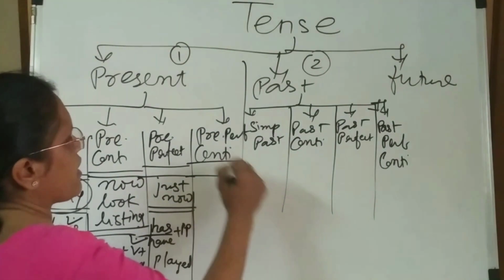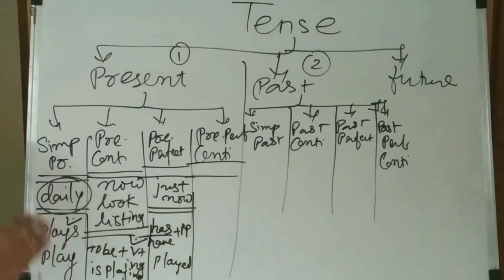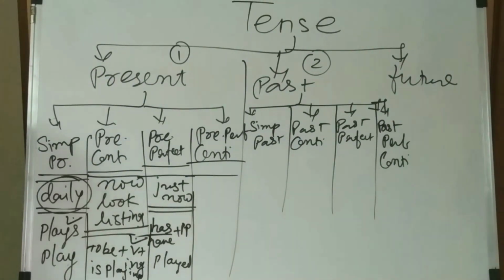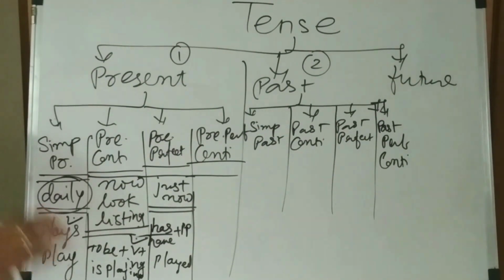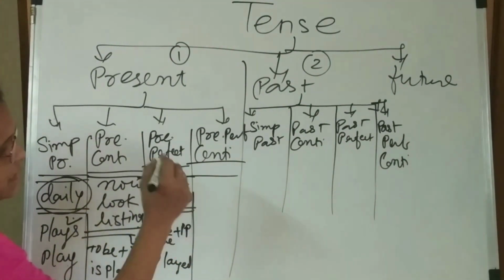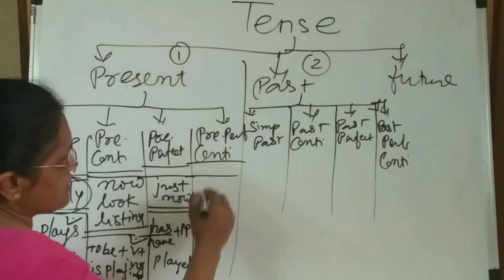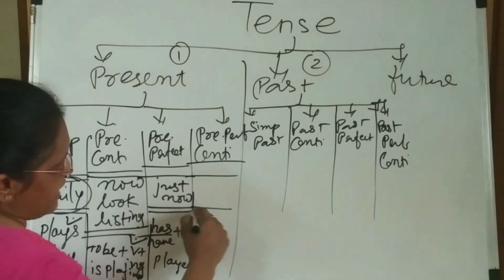Then present perfect continuous tense. The action started in the past continuously at that time, and now after that it will be going on continuously. Some action started in the past and after it will be going on. Then it's called present perfect continuous tense.